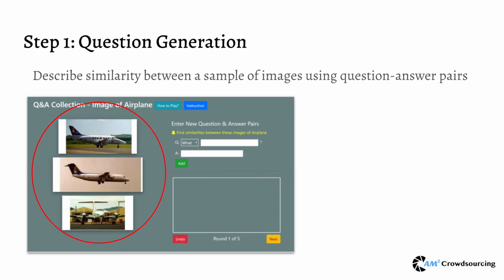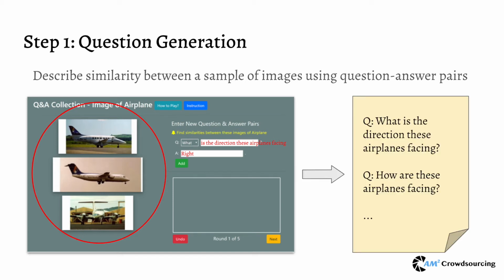We ask crowd workers to start their questions with what, where, when, and how to improve the quality of the inputs. For example, for these three images of airplanes, a possible question from the workers could be, what direction are these airplanes facing, with the answer right. Eventually, the output of step 1 would be a set of questions where each of the questions can represent one bias of the images.